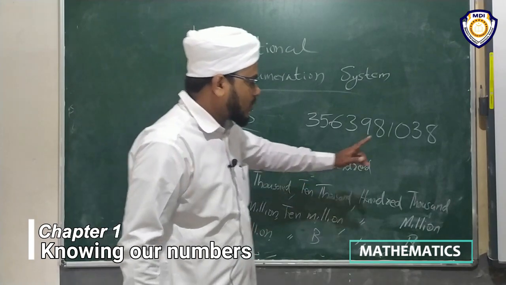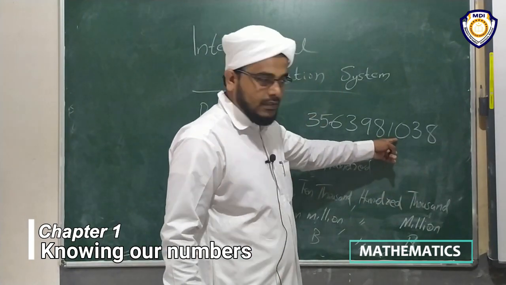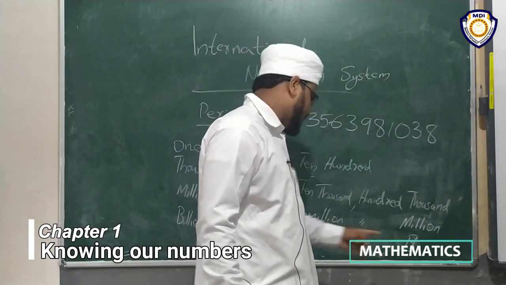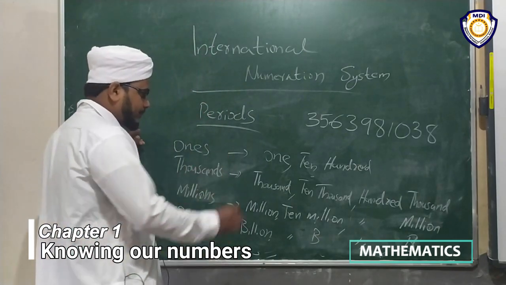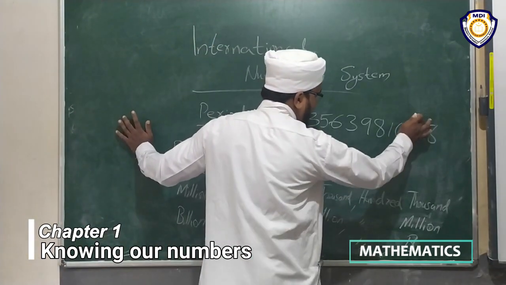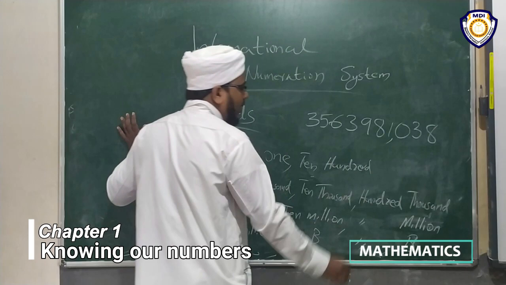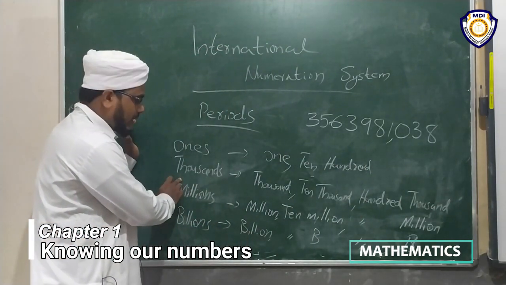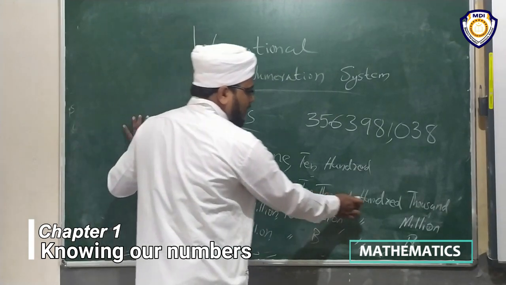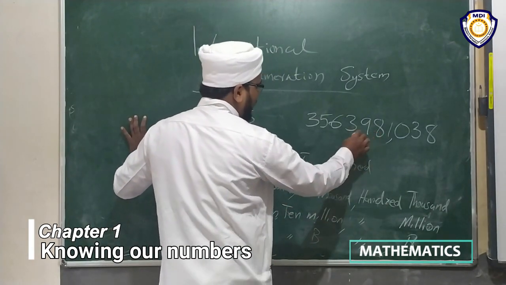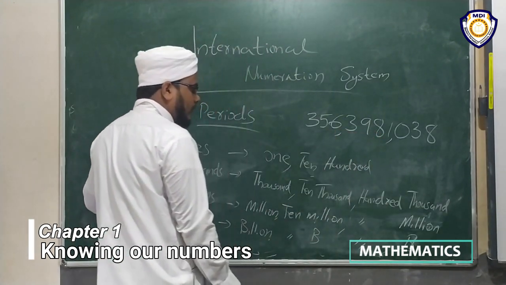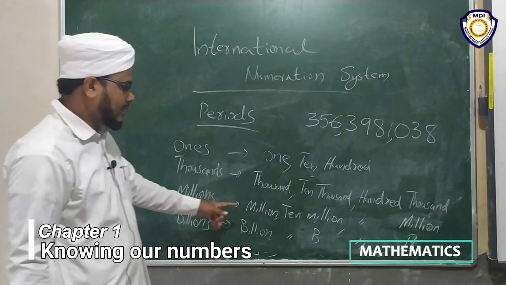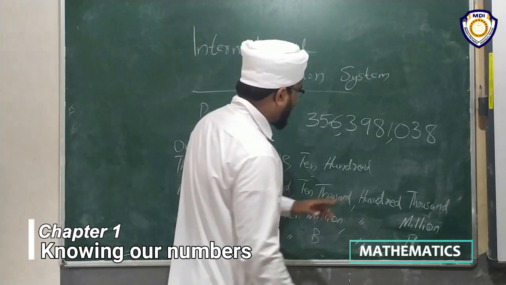First we take these 3 digits because this is in the ones group: ones, tens, hundreds. Then we give a comma. After that, next period: thousands, 10,000s, 100,000s. Then we give a comma here.